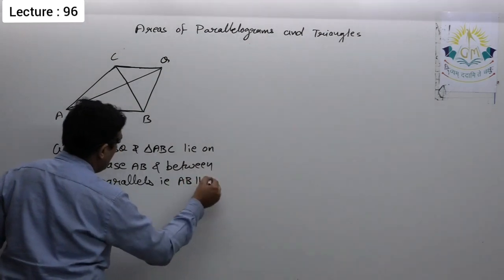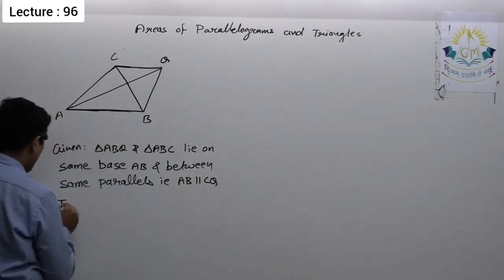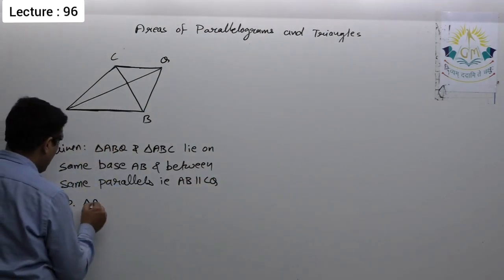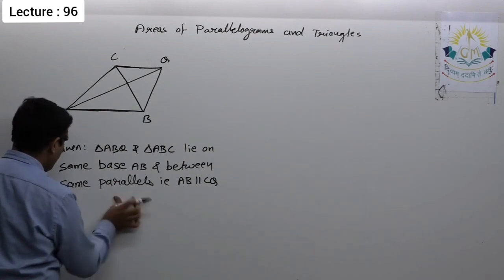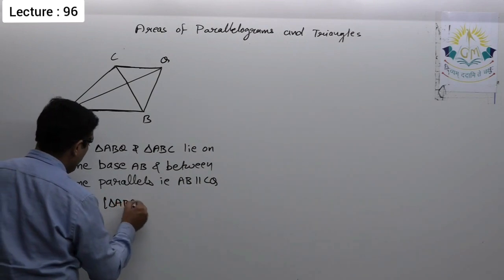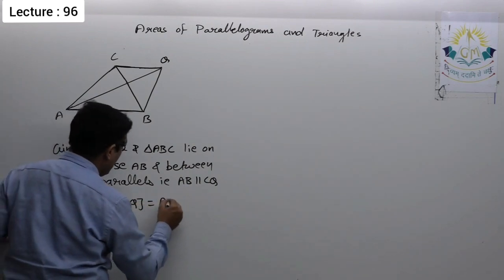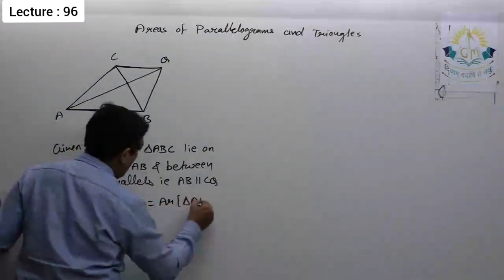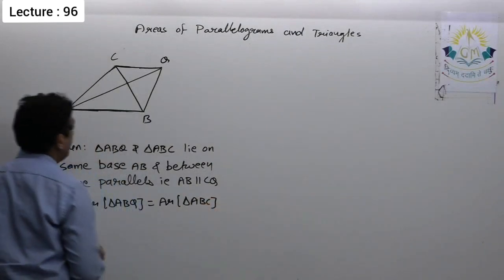To prove: area of triangle ABQ is equal to area of triangle ABC, that you have to prove.